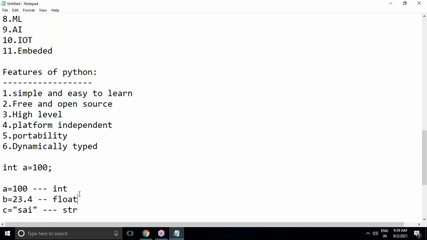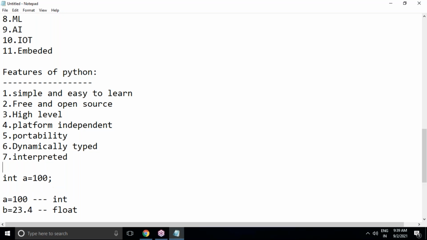Python decides internally based on the type of value. Whenever we assign a value, the type is allocated automatically. So Python is considered a dynamically typed programming language. Now, as I said, Python is interpreter based. I will explain clearly the difference between interpreter and compiler.